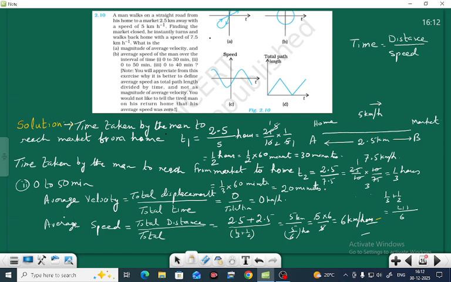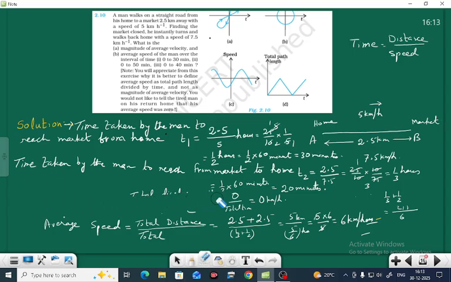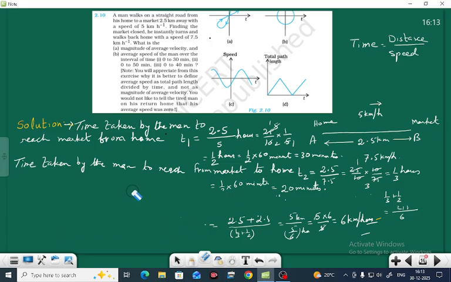So in this way we find 0 to 50 minutes. And the next one is 0 to 40 minutes. Next is the third one, 0 to 40 minutes. We are again repeating this, and we are getting to the third question. Let us find the third question, 0 to 40.